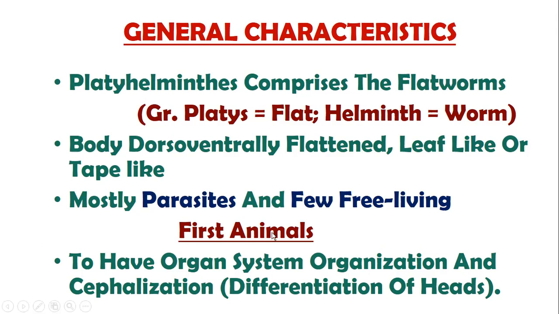These are the first animals that have developed organ system organization and cephalization. Cephalization is the region of the body in which brain-like structures accumulate. That part of the body where brain-like structures accumulate, we name it cephalization, the cephalic end. And if a cephalic end is defined in a body, then we say cephalization has occurred.